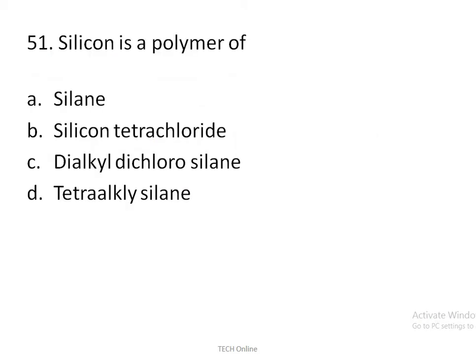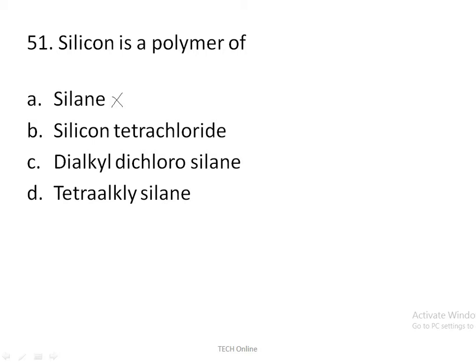So first question, silicone is a polymer of what? Silicone is the hydrates of silicon, so it is the wrong answer. Before that we studied in chemistry, the manufacturing of silicones. In order to manufacture silicones, alkyl substituted chlorosilanes are used as a starting material.